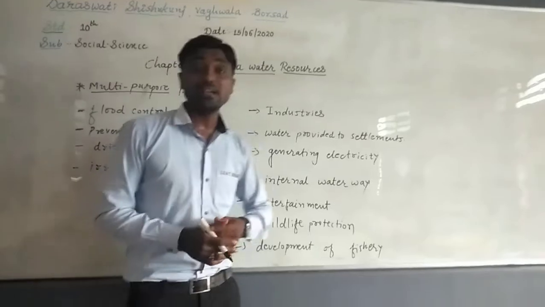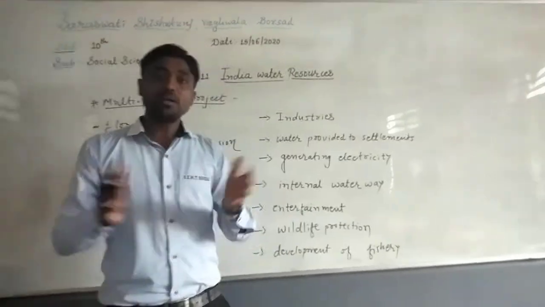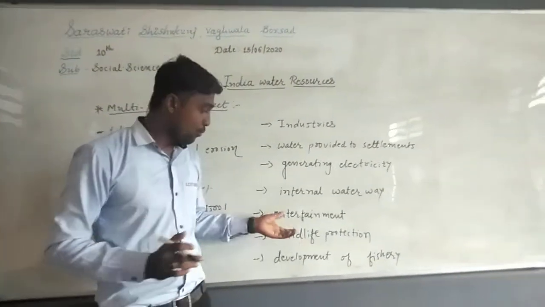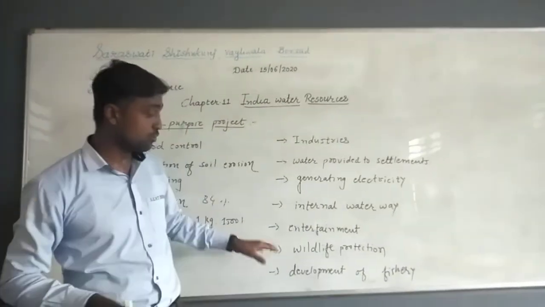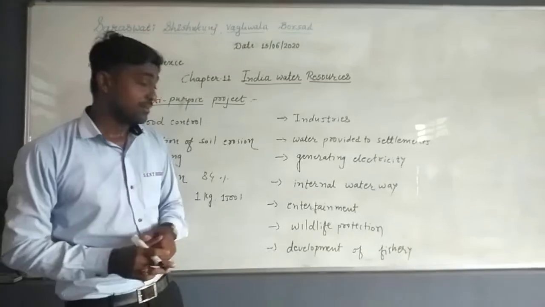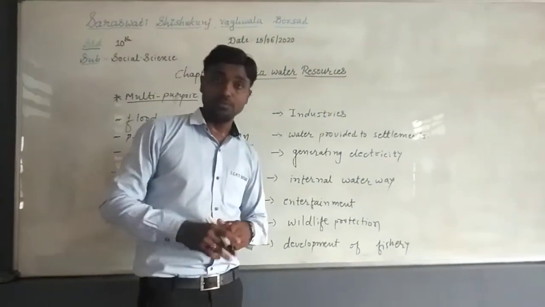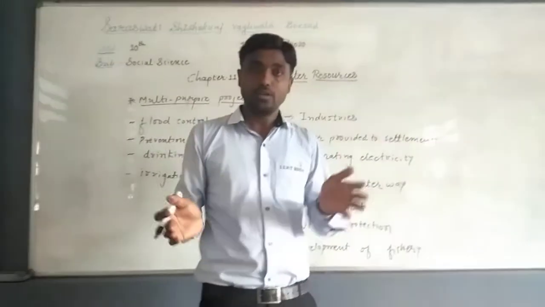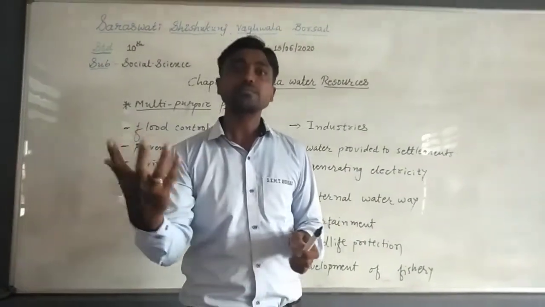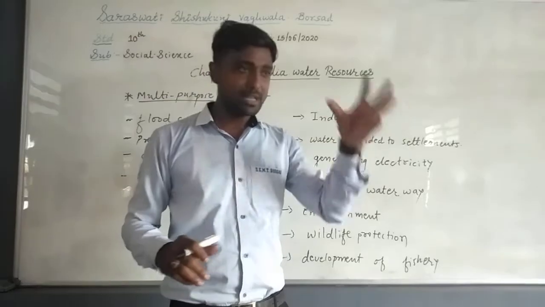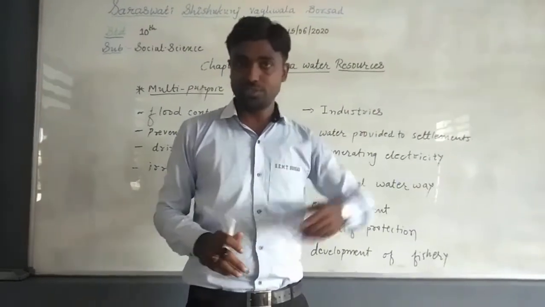Next one is wildlife protection. Beside the multi-purpose project, wildlife should be protected in particular areas. So that is why it is also most important. And the last one is development of fisheries. If we construct the dam, or for example make certain ponds or deep areas, in that we can develop fisheries also.